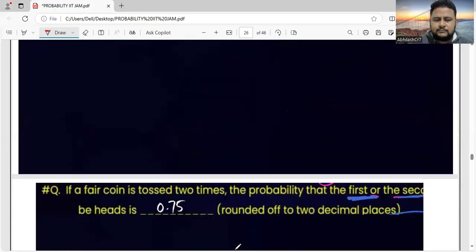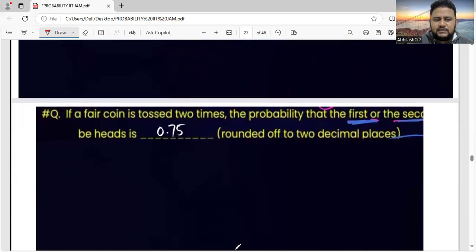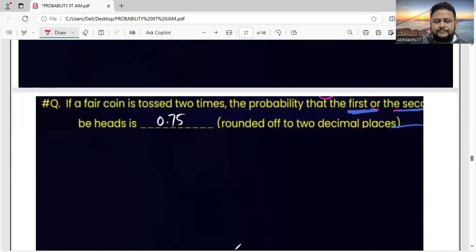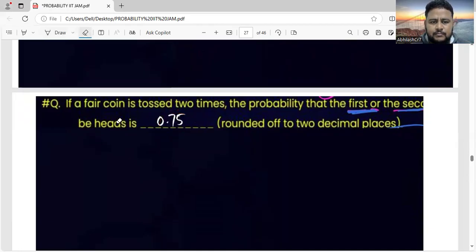Okay, the answer I have already given. Anyways, we have to know how to solve. It's not about getting the answer, you have to learn how to get the answer. You have to gain the knowledge. Okay, here it is given as 0.75. No problem. So, how to get 0.75?